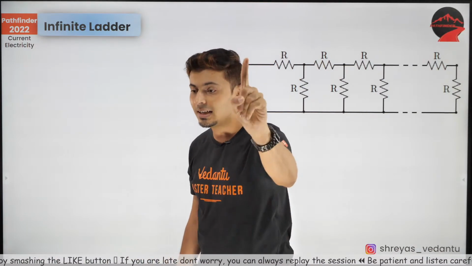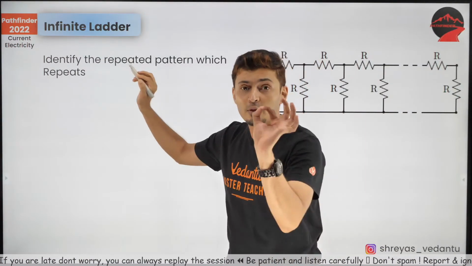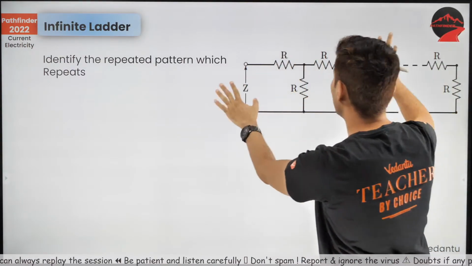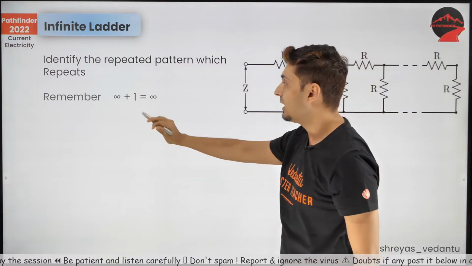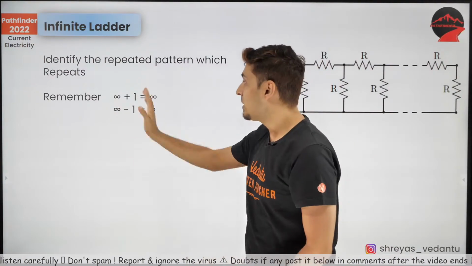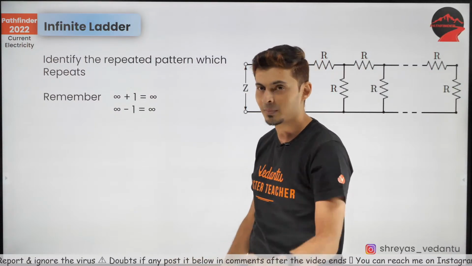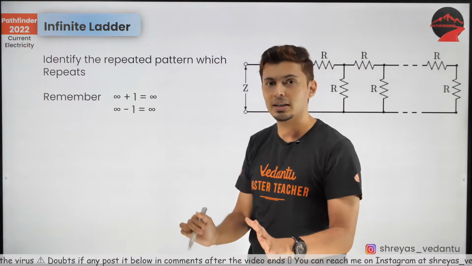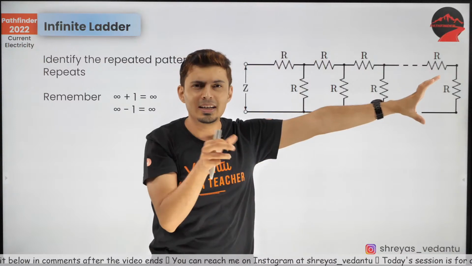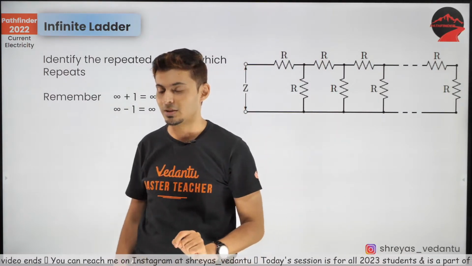Now for the infinite ladder problem, what you need to do is understand one simple fact. First identify whatever repeats itself. Just try to look at the diagram, see what is repeating itself, and remember one thing: infinity plus 1 is infinity, and infinity minus 1 is also infinity. Infinity plus 1 is not more than infinity. You cannot compare two infinities. That's mathematically incorrect. So when you have infinite, countless things, you take away one thing, it doesn't matter. You add one thing, it doesn't matter. Keep this in mind and solve the problem based on that.